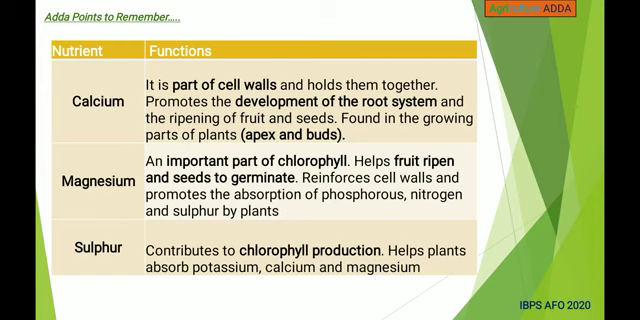That is calcium. It is a part of cell walls, and it holds them together and promotes the development of the root system and the ripening of fruits and seeds. It is found in the growing parts of the plant, that is apex and buds. And next, magnesium, an important part of chlorophyll, helps fruit ripen and seeds to germinate. And sulfur contributes to chlorophyll production and helps plants to absorb potassium, calcium, and magnesium.